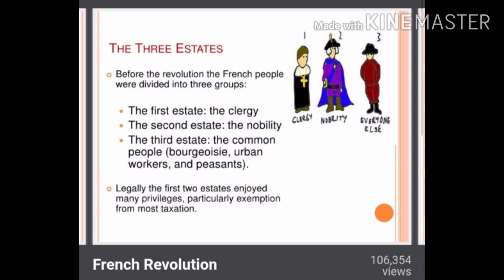So here, do you find equality? No, because the people of the first and second estate, means the clergy and the nobility, were the groups being exempted from taxes. So here you can see that the third estate, means the common people, are being burdened by the taxes.